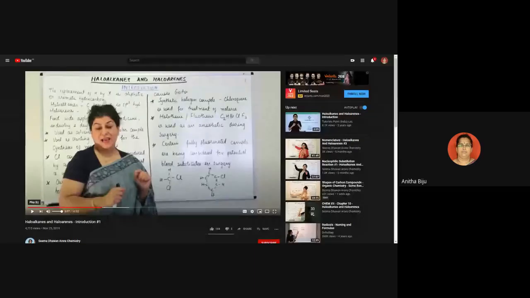Because you can look at the carbon atoms, each carbon atom in benzene is involved in a double bond, so these carbon atoms are sp2 hybridized. So this is the major difference between haloalkane and haloarene. In haloalkane, the carbon atom to which the halogen atom is attached is sp3 hybridized. In the second case, the carbon attached to the halogen is sp2 hybridized. So this is the only important point in the comparison of haloalkane and haloarene. Whenever there are four single bonds, it is sp3 hybridized.